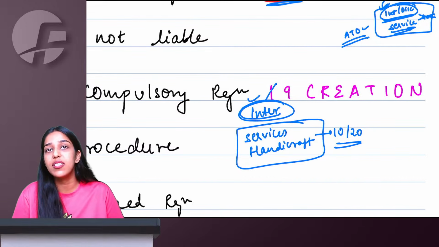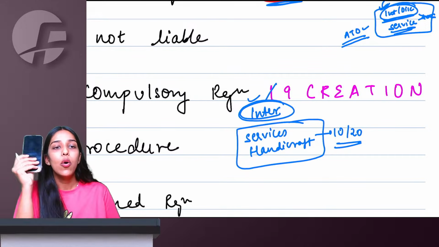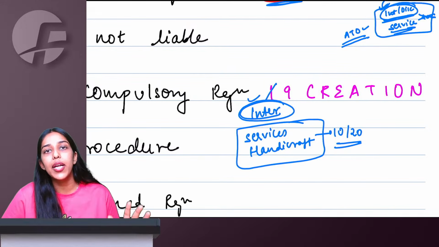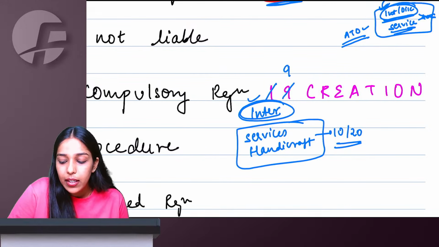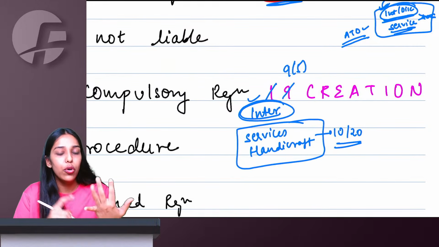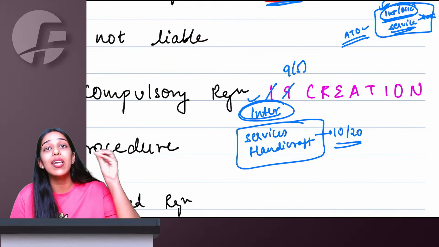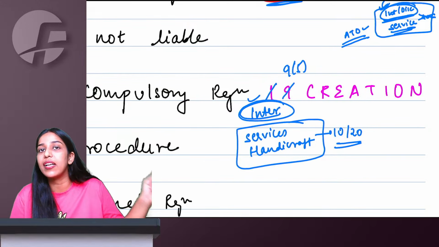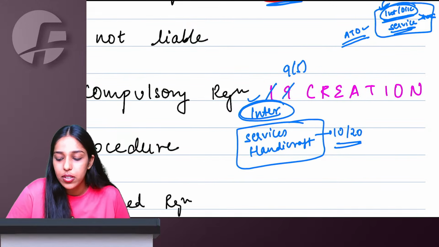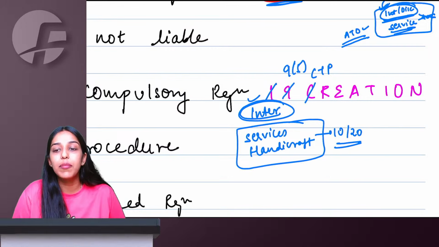Even 1 rupee of interstate supply, say I sold only one mobile phone, I will have to take compulsory registration. 9: if you are Ola, Uber, Oyo, Trivago, under section 9(5) government has told you to collect tax and pay to government, so you will have to take registration. C for casual taxable person.